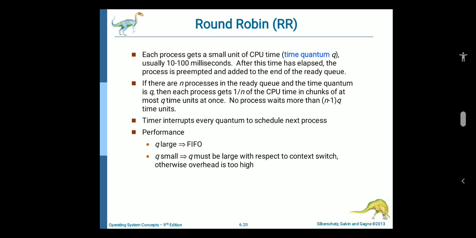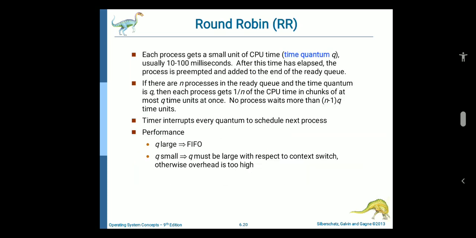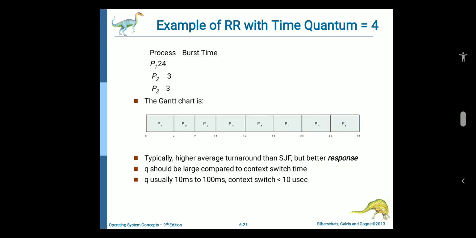Round robin is based on FCFS, but preemptive, because it is preemptive on the basis of time quantum. Each process is preempted. So this is the basic algorithm. This one is the time quantum. Using the example, we can understand: the time quantum is 4. Okay, 0 to 4.